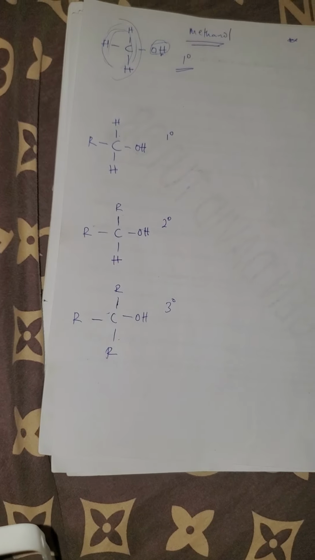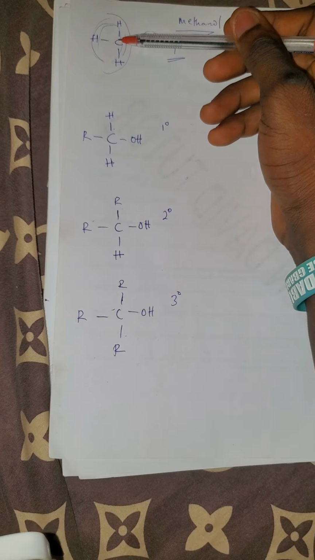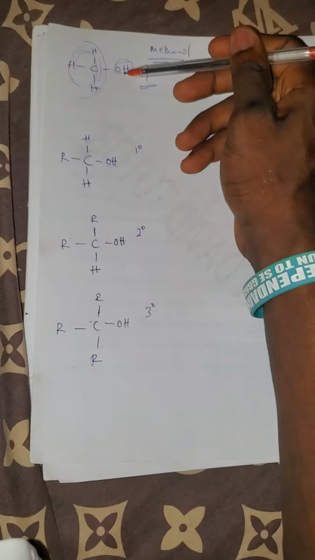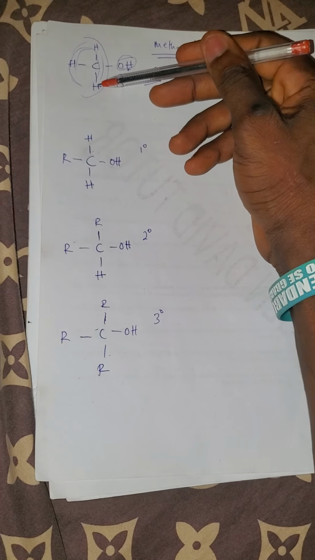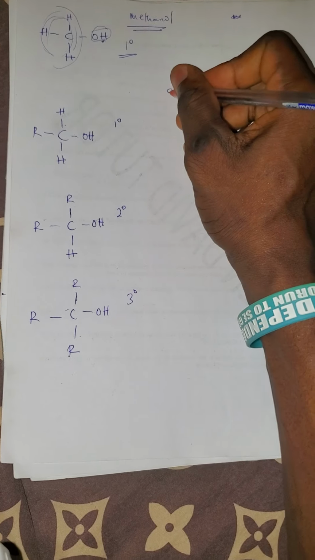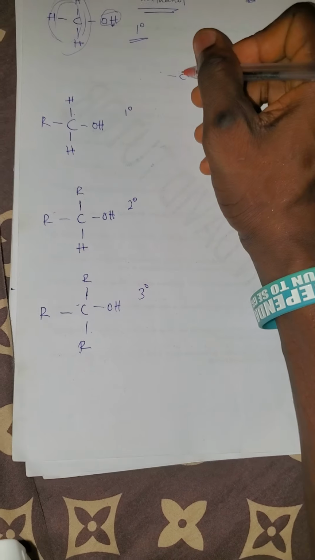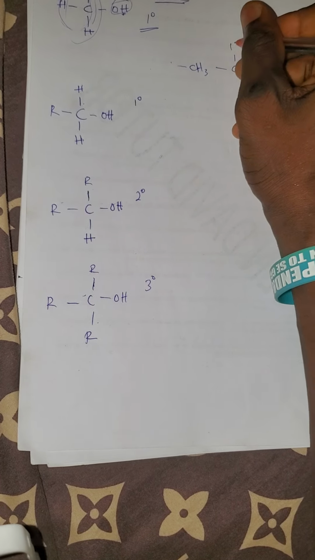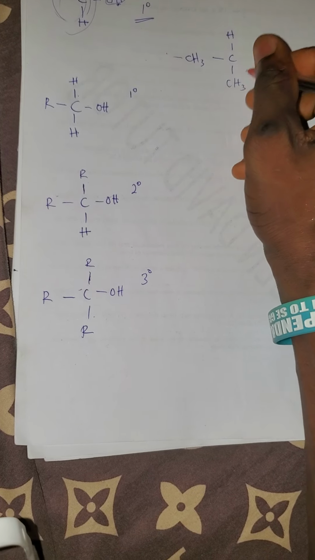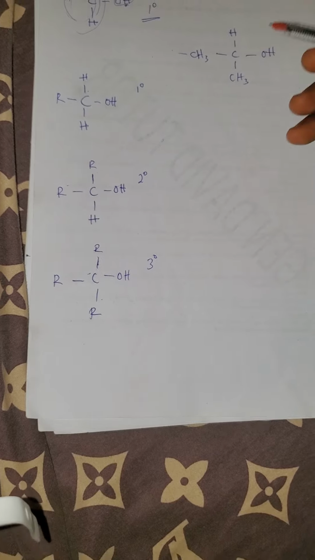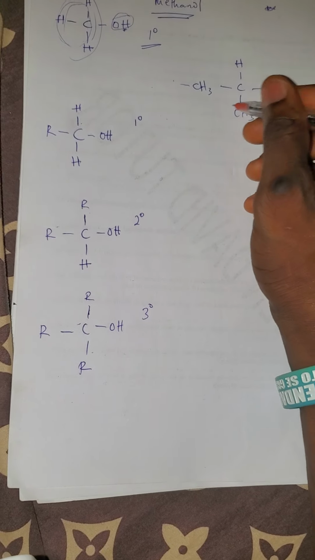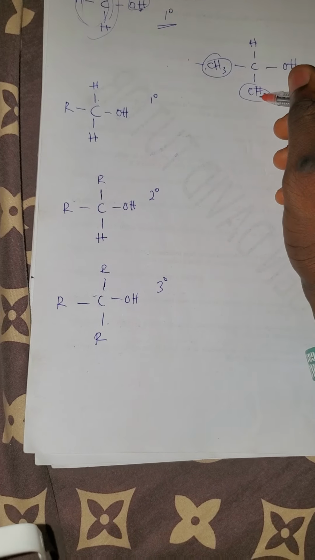Now, having known the alkyl family, let's come back to this. That shows that this is CH3 and this is methyl. And that's how we have methanol, with the addition of what? Of OH. But this only contains one alkyl group. Now, imagine you have something like this. You have CH3, C, hydrogen, you have CH3 here, you have OH. Now if you check this one very well, this one contains two alkyl groups. We have CH3 here, we have CH3 here.